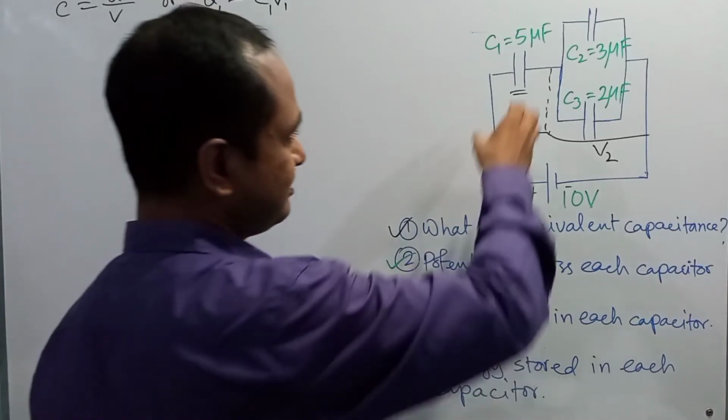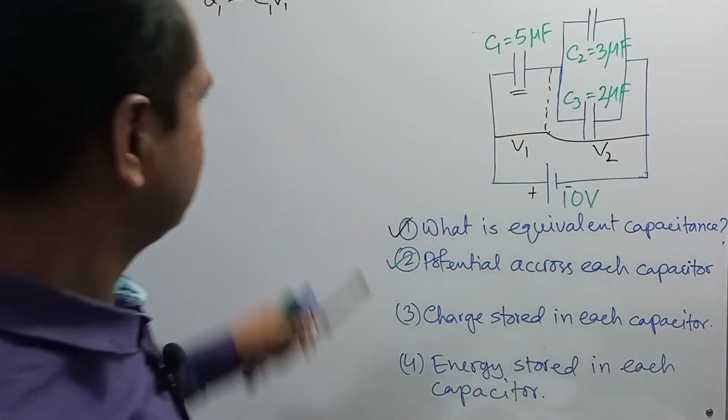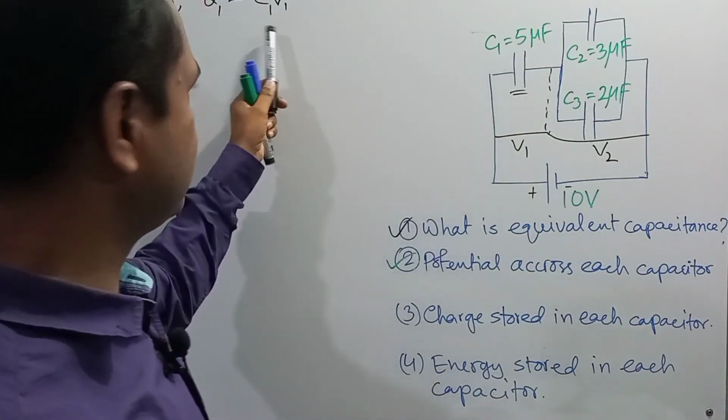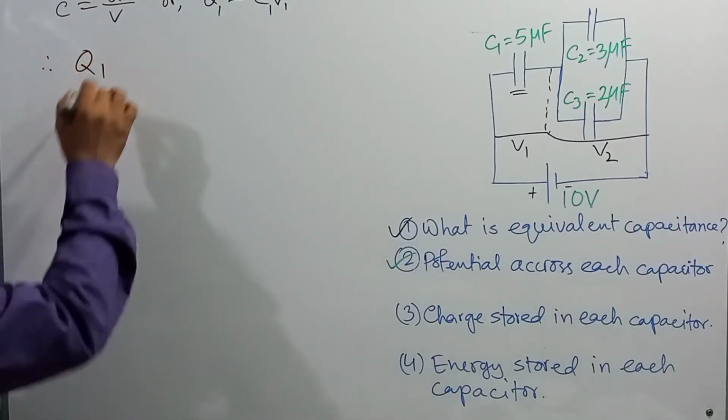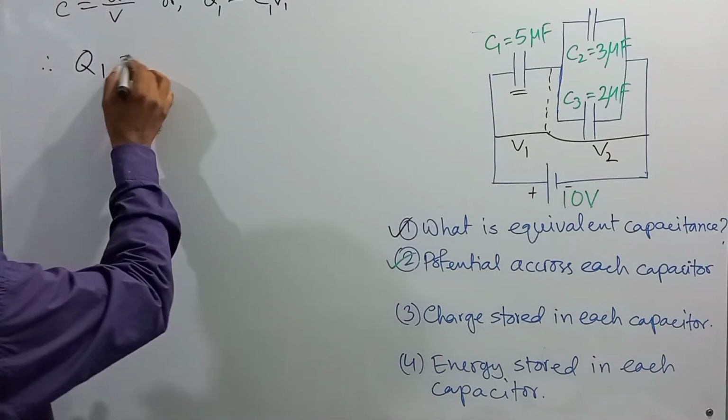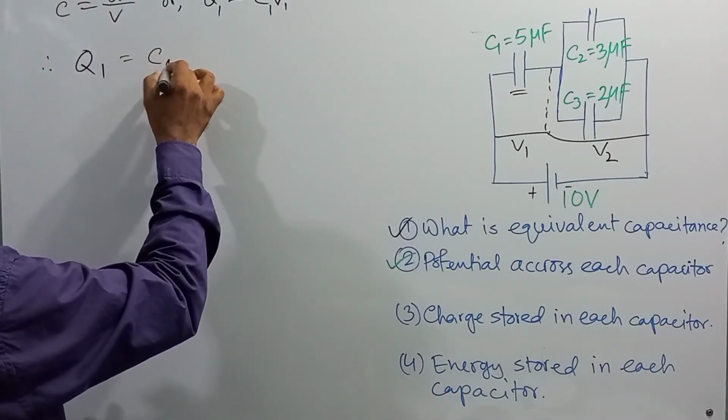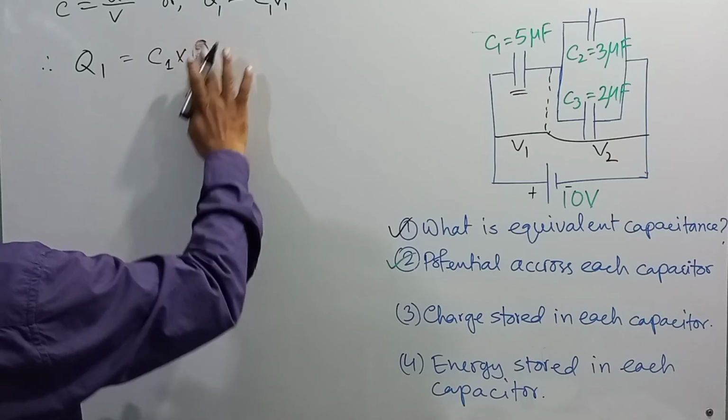Since we are going to determine the charge in the first capacitor, here C will be C1 and V will be V1. So Q1 is equal to C1 multiplied by V1.